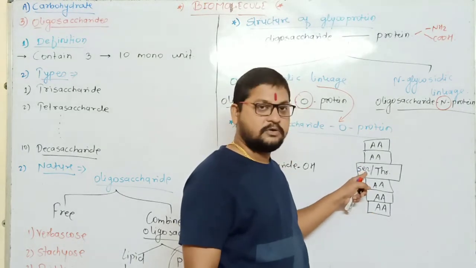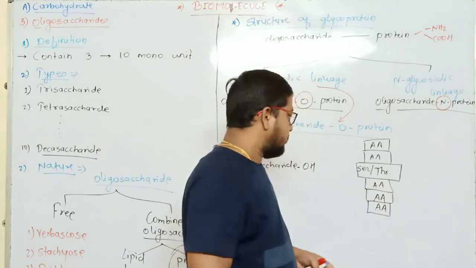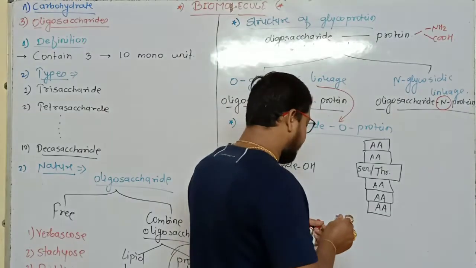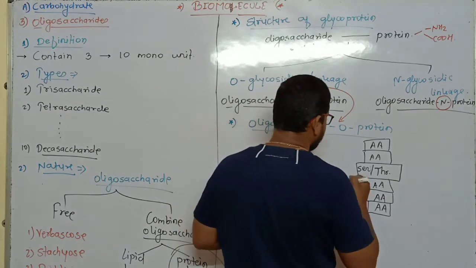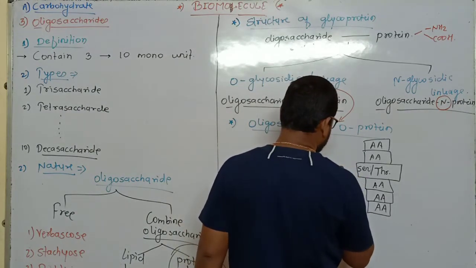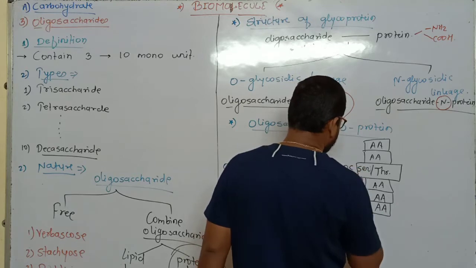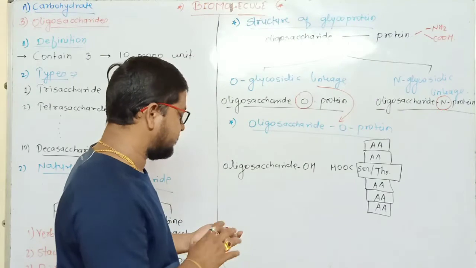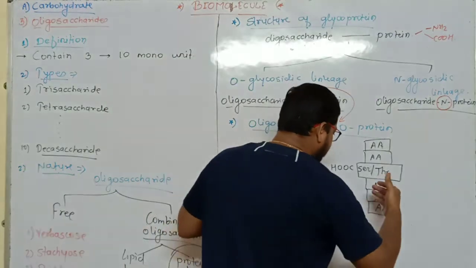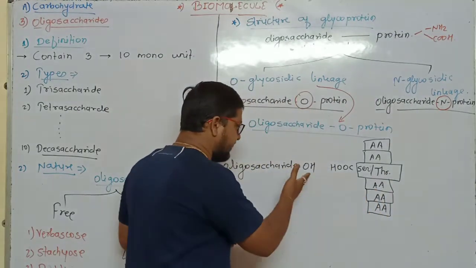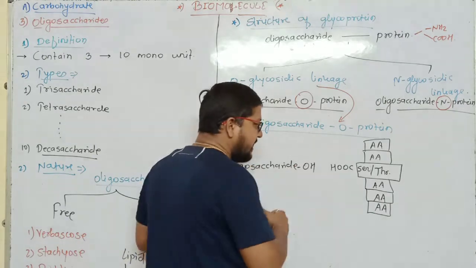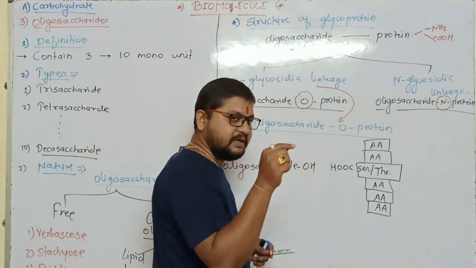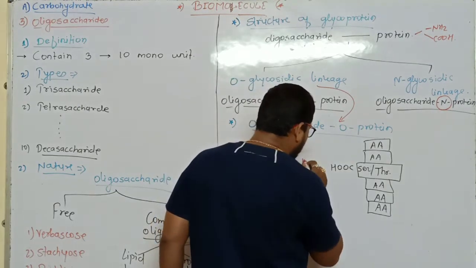And here is one important concept, that's why I write here. So that is serine and threonine. That is, no doubt, the carboxyl group is present. So at the time of glycoprotein formation, the hydroxyl group from oligosaccharide and hydrogen from serine, means from its carboxyl group, are removed